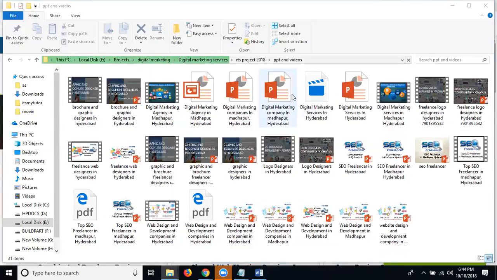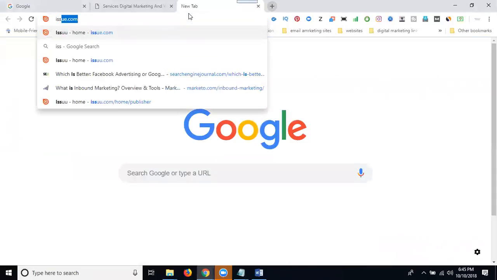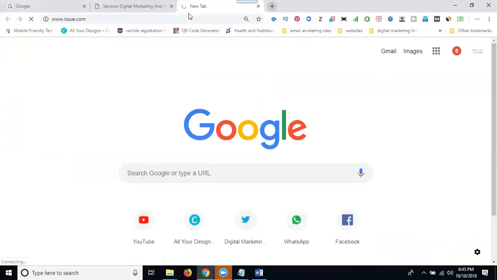The three famous free websites are Issuu, AuthorStream, and SlideShare.net. SlideShare.net is linked with the LinkedIn portal. So these three websites we can use for content marketing purposes. They show content as a book. I can show one example here. Go to the website issuu.com.